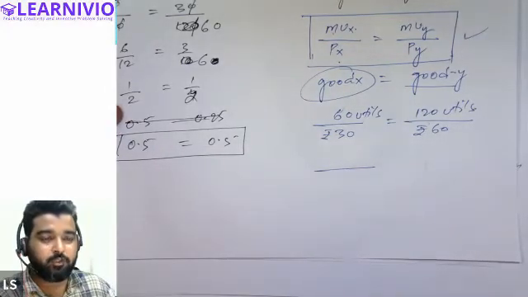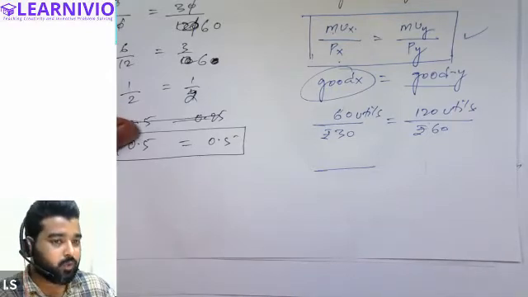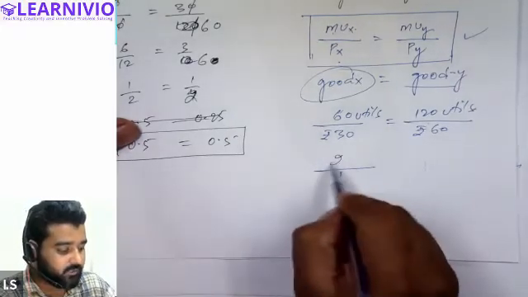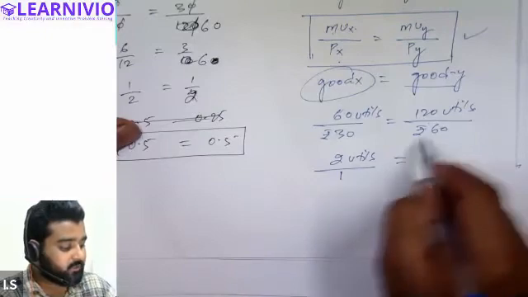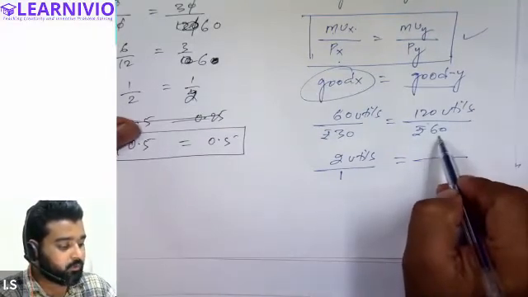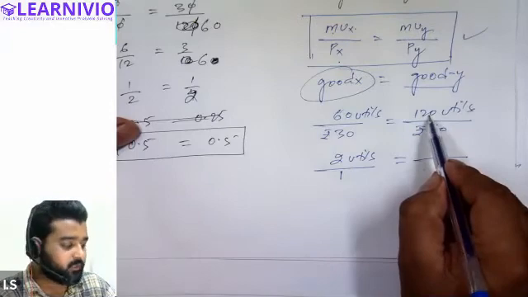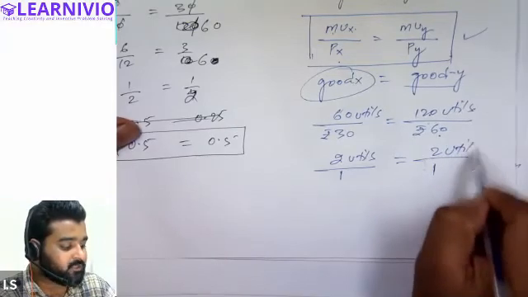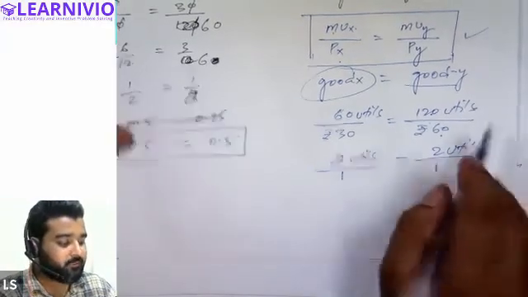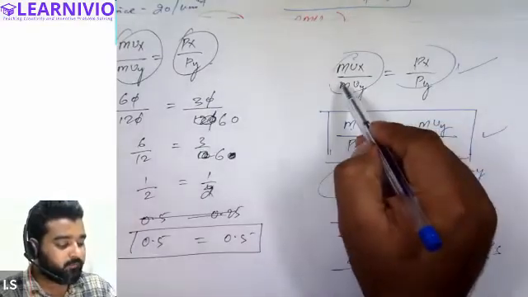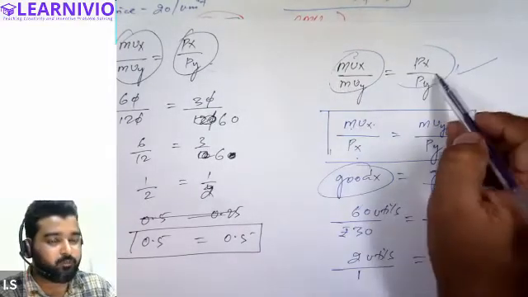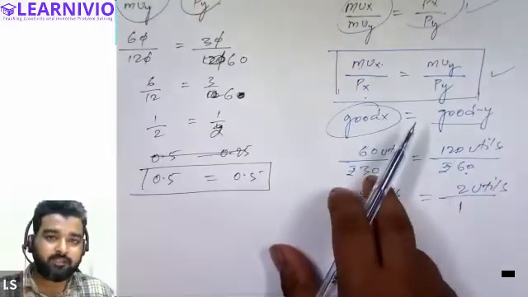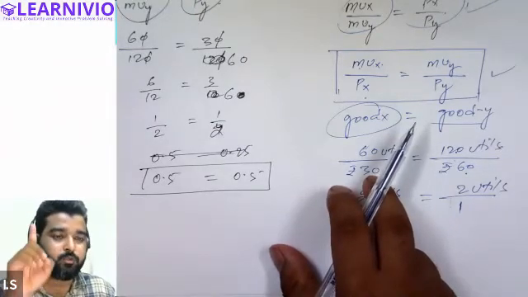If he's spending 30 rupees and getting 60 utils of satisfaction, how much satisfaction is he getting against 1 rupee? So in 1 rupee, he's getting 2 utils. And in this case, 60 rupees is being spent on the commodity and he's getting 120 utils of satisfaction. That means he is getting the same amount of satisfaction in case of commodity Y as well. So instead of saying that the ratio of the marginal utility of both the commodities must be equal to the ratio of prices, we can also say that when the marginal utility of both the commodities against 1 rupee becomes equal, it is a situation of equilibrium.